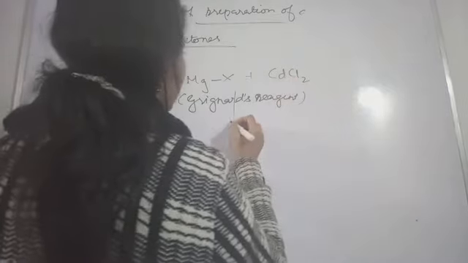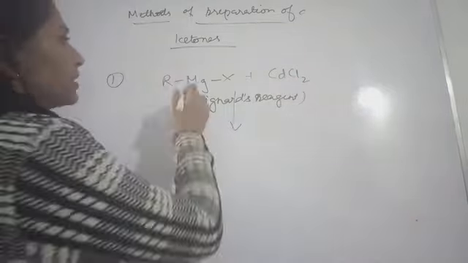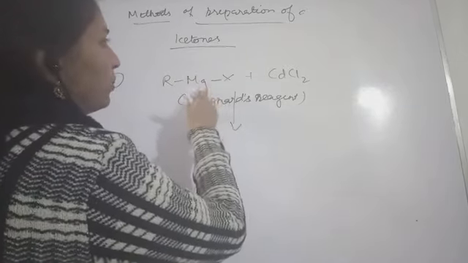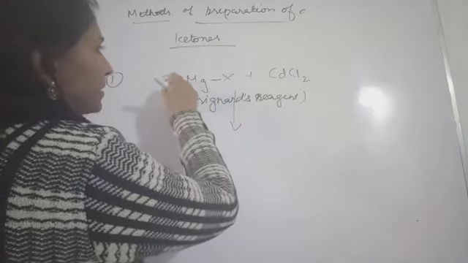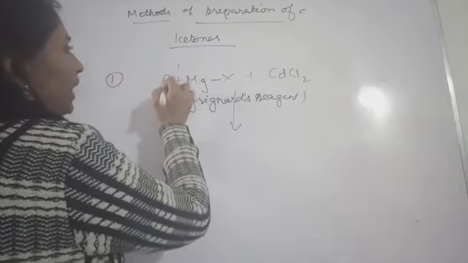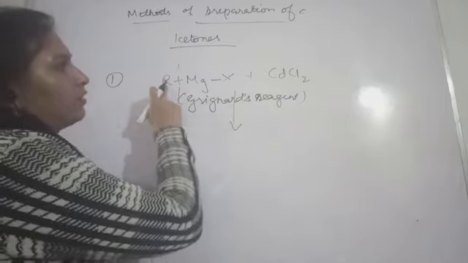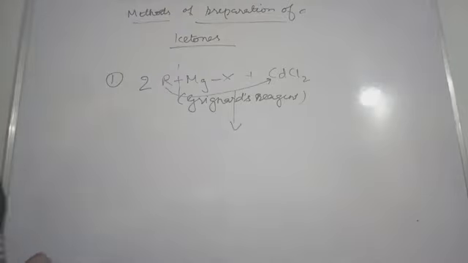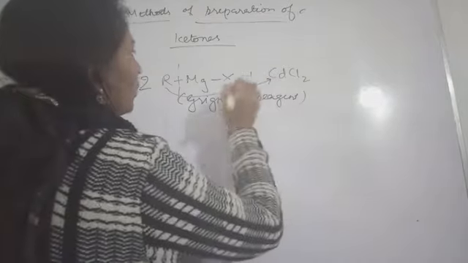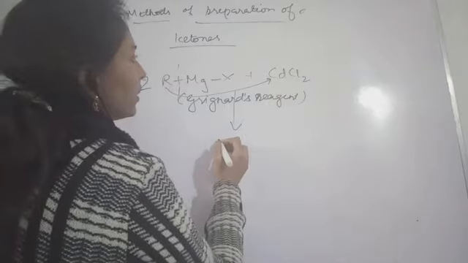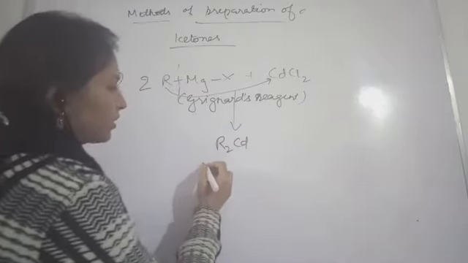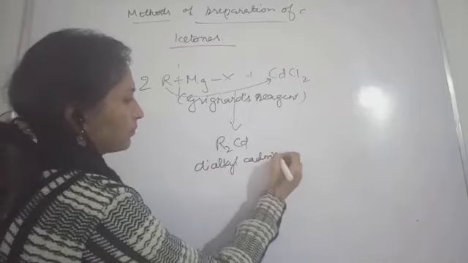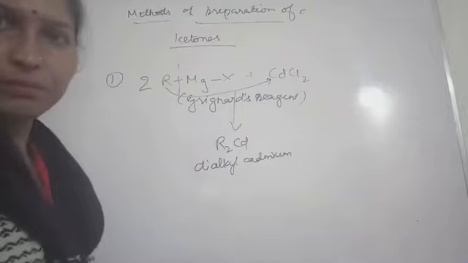So this bond will be broken, and this R will get attached to the cadmium. Two molecules of this RMgX you have taken, and you got R2Cd. This is called dialkyl cadmium.